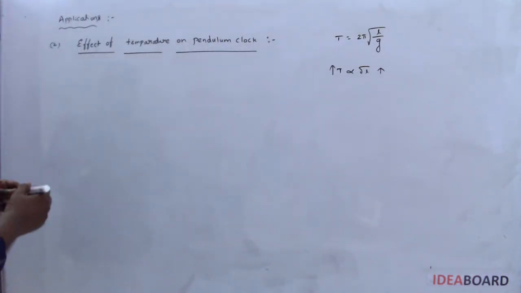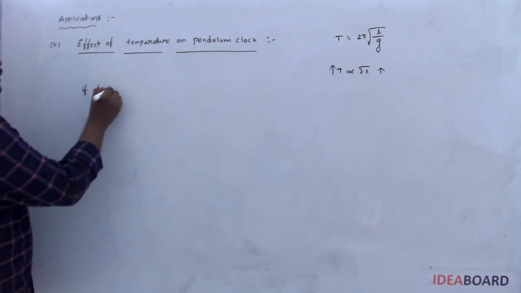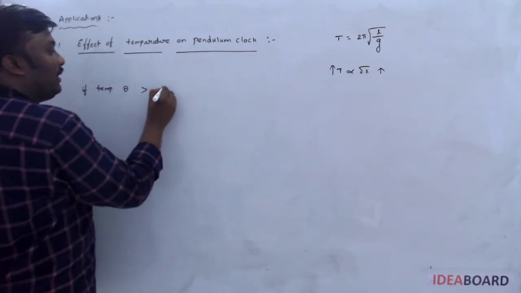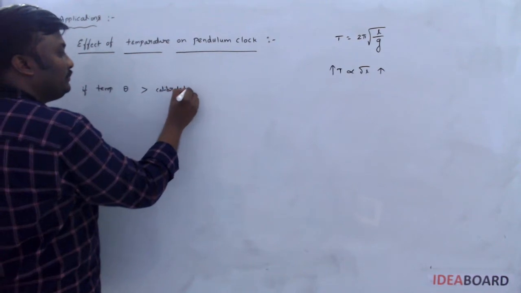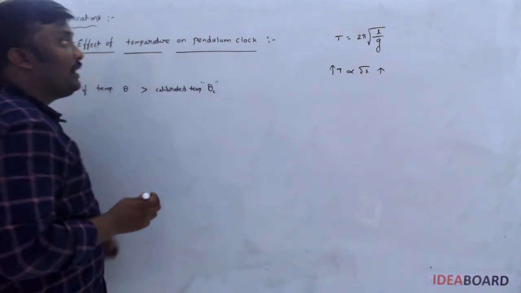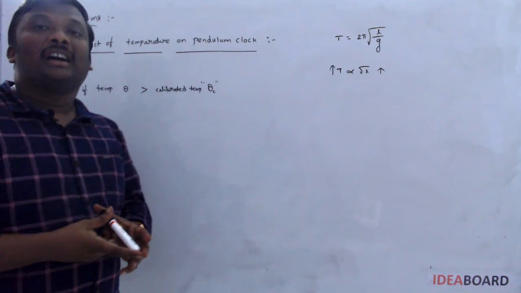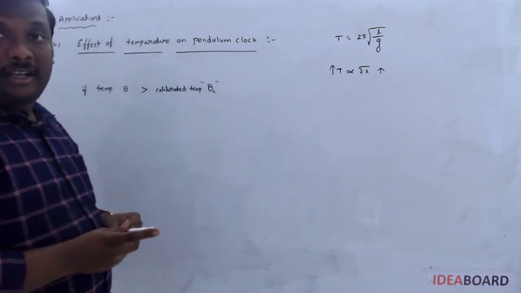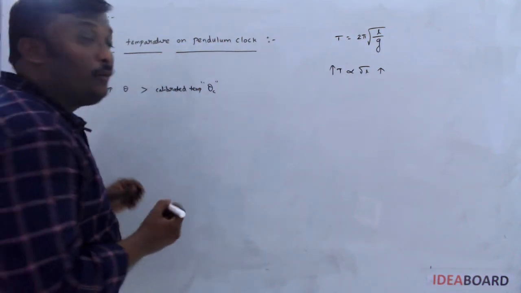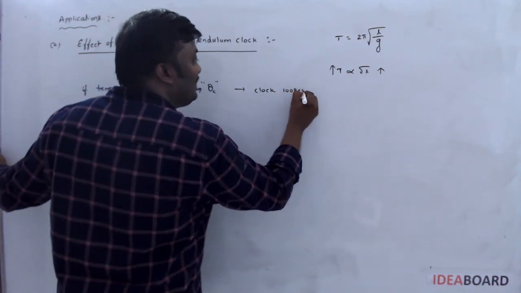So for a given time interval, if temperature theta is more than the calibrated temperature, the temperature at which the pendulum clock shows the correct reading is called the calibrated temperature, then what happens? The clock loses time.